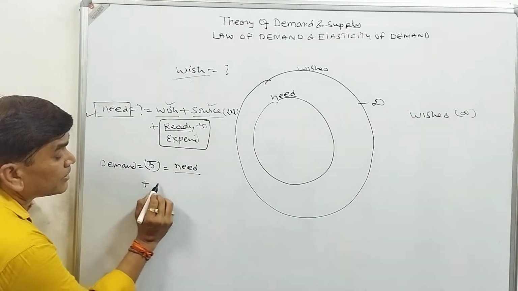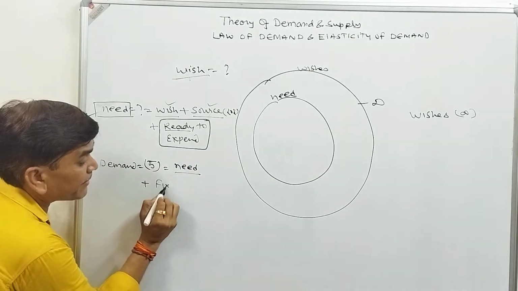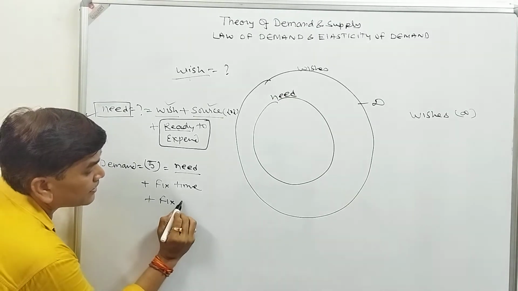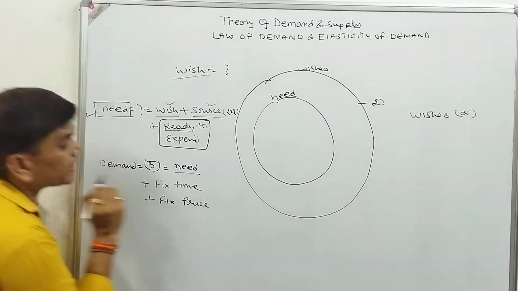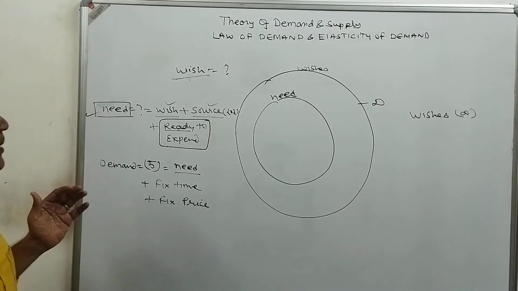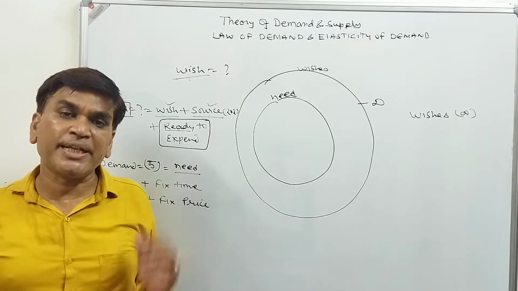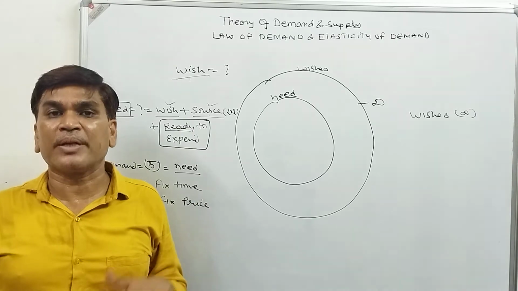Plus 2 things more: fixed time and fixed price. These 2 things we have to add. Then what is the demand? Demand is quantity demanded at a fixed time, in a fixed period of time, at a fixed price.